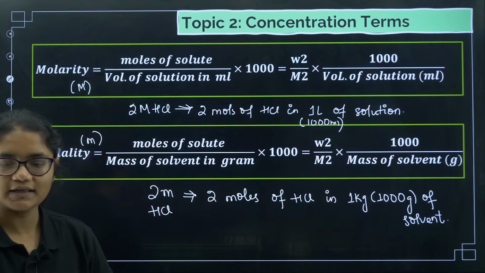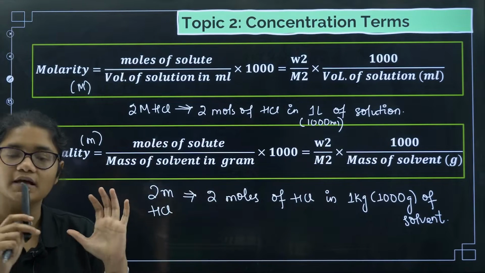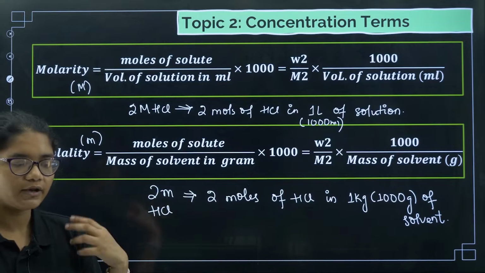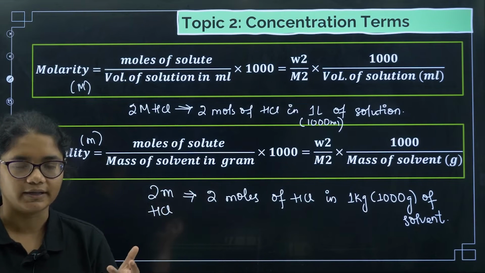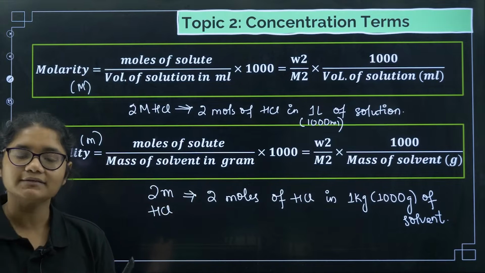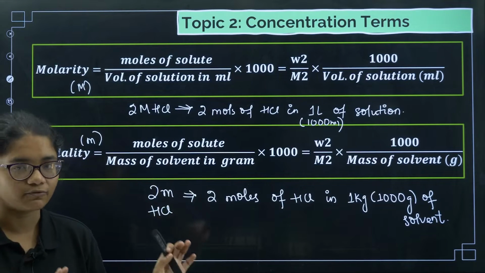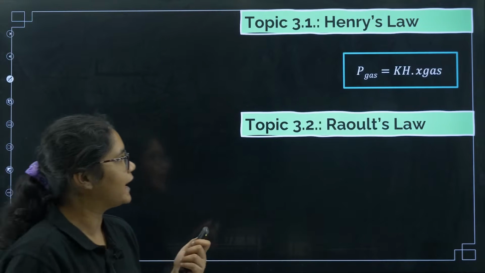So these are the meanings of the different concentration terms. You need to be very clear with these terms. For example, if a question is given 5 capital M, 5 molarity, you should understand that 5 moles are present. Like this, you have to understand the physical meaning of the concentration terms, not only the formulas. Clear? Now let us move to the next one, Henry's law.